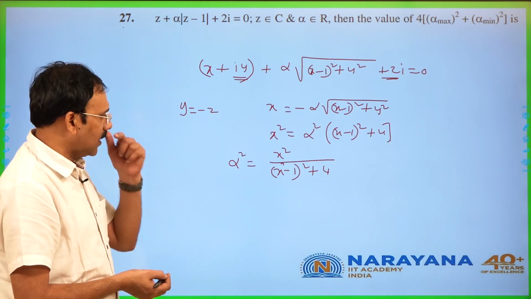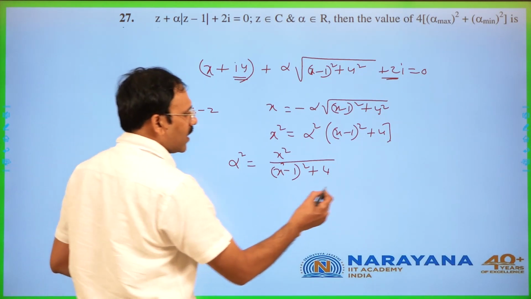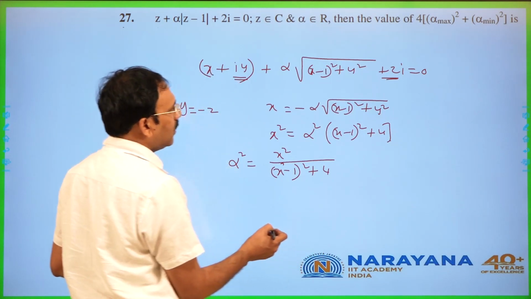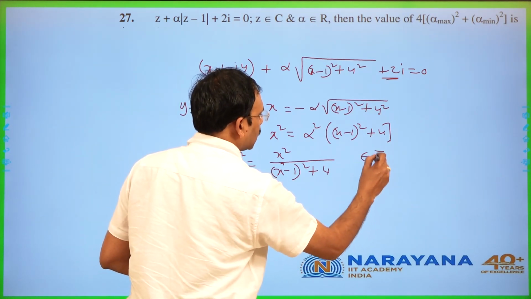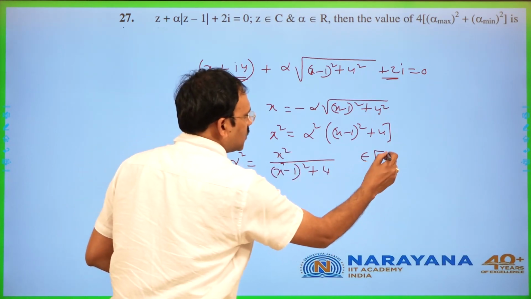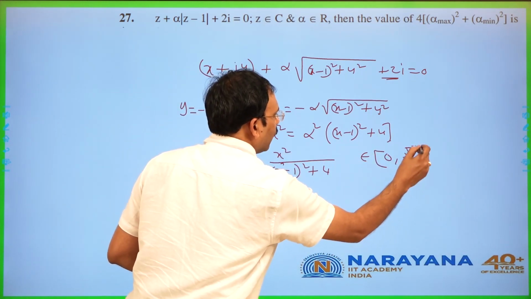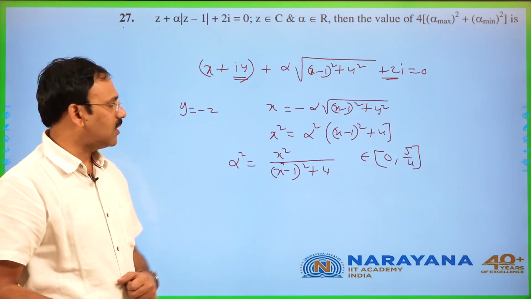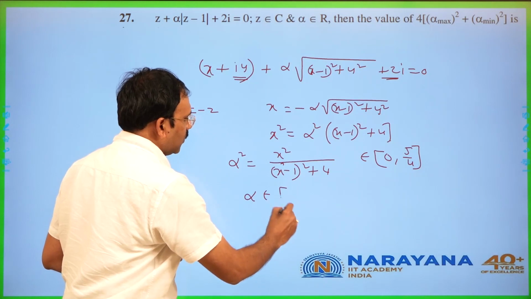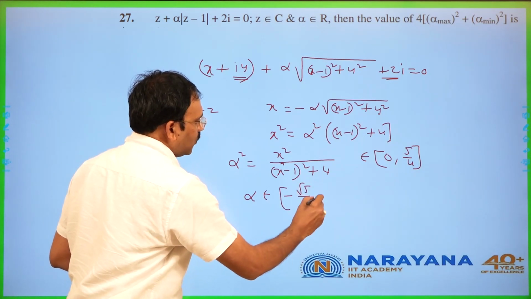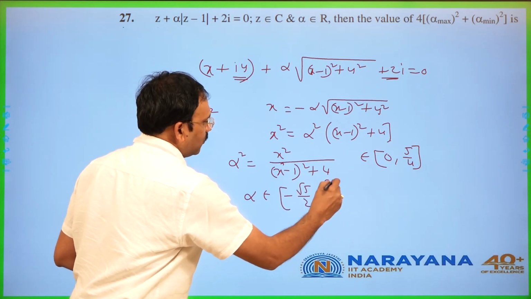By derivative, you can observe that this value is greater than or equal to 0, which is the minimum when x is 0, and the maximum is 5 by 4. With the help of derivative we can take this. Now alpha must belong to minus root 5 by 2 comma root 5 by 2.